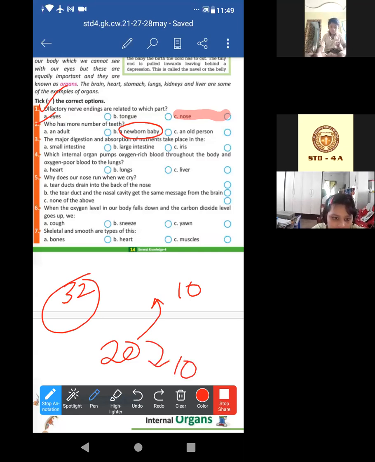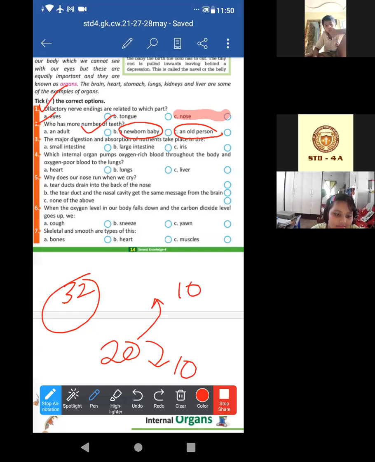And for an old person, they don't have all the teeth, no? At old age, we don't have all the teeth. They break or get damaged.